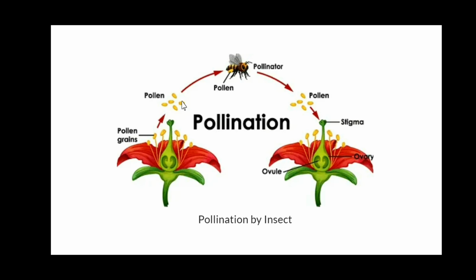This is how the transfer of gametes takes place in cross pollination.